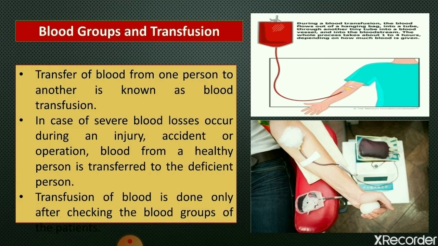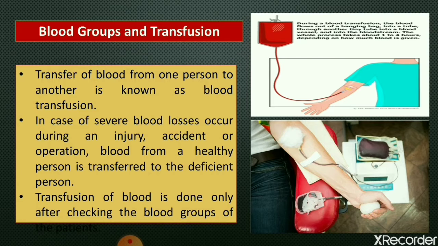Early transfusions used whole blood, but now modern medical practices commonly use only components of the blood, that means RBCs, WBCs, plasma, clotting factors, or platelets, as per the requirement of the patients. Transfusion of blood is done only after checking the blood groups of patient and donor.